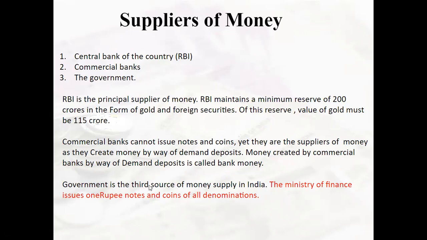Government, as we know, is the third source of money supply in India. The Ministry of Finance issues 1 rupee notes and coins of all denominations. So here, many people get confused when we say that RBI has the principal authority of issuing the money. Apart from that, the Ministry of Finance also has the authority of issuing 1 rupee notes and coins of all denominations. So the central bank, the commercial banks, and the government are considered as the suppliers of money in the economy.